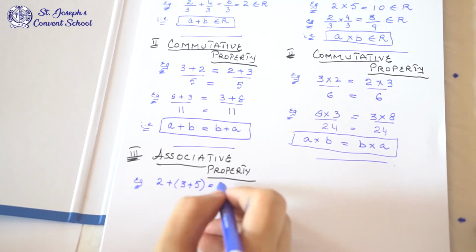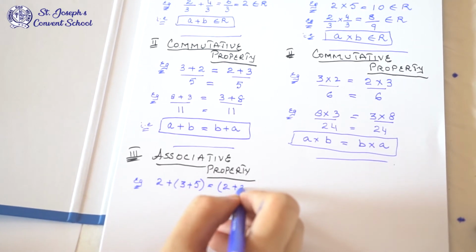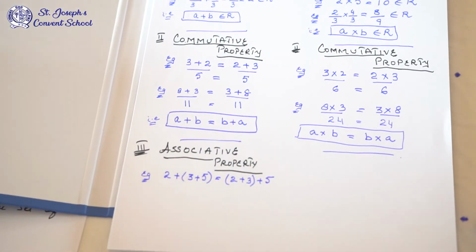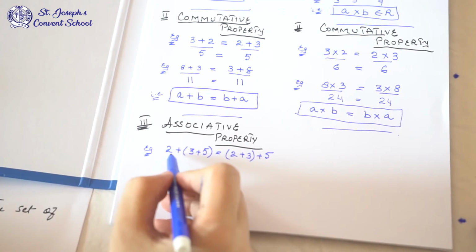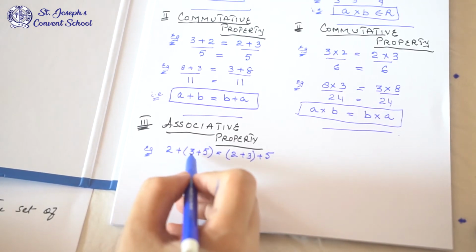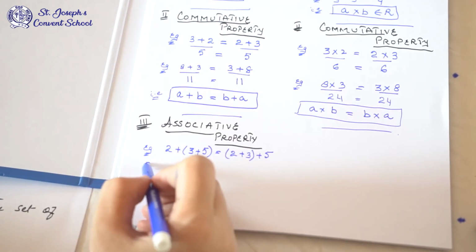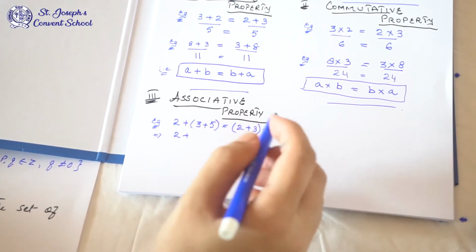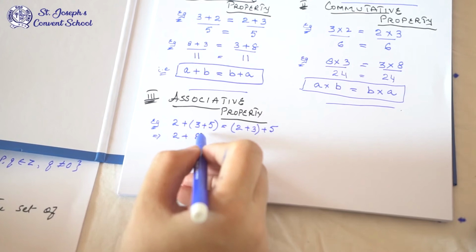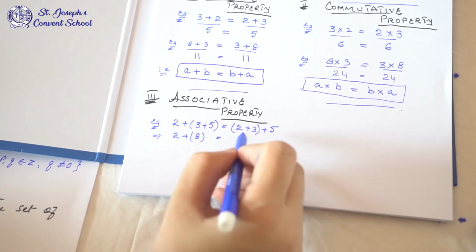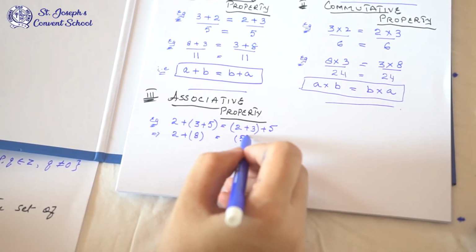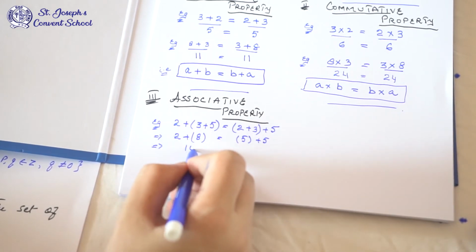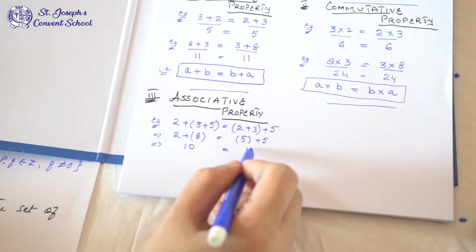If I write 2 plus 3 in the bracket and 5 outside, it doesn't make any difference. If I write 3 plus 5 in the bracket, 3 plus 5 is 8, and 2 plus 8 is 10. On the other side, 2 plus 3 is 5, plus 5 is also 10.